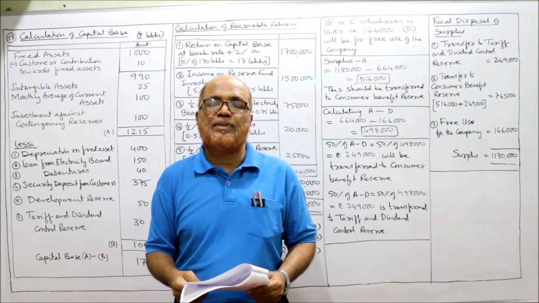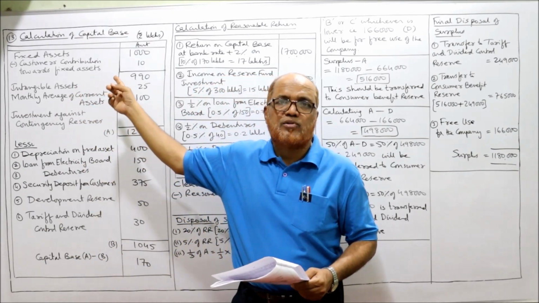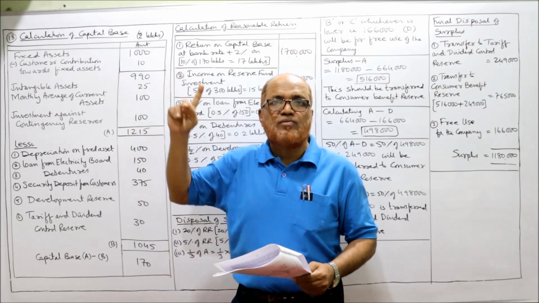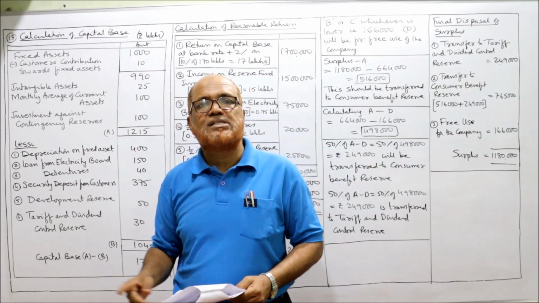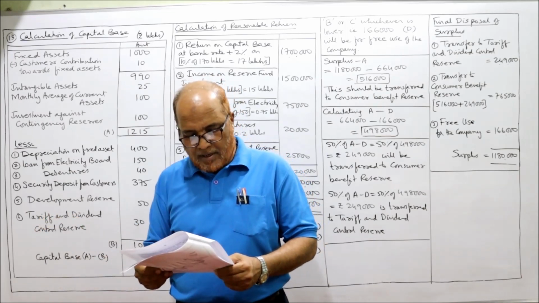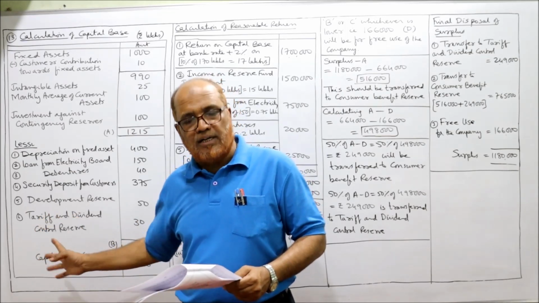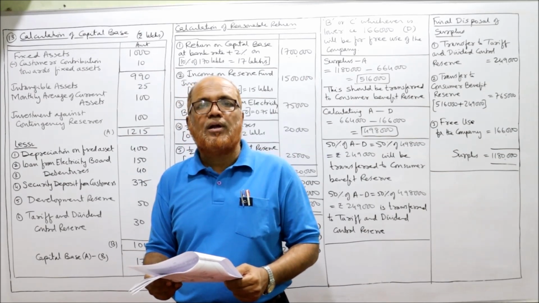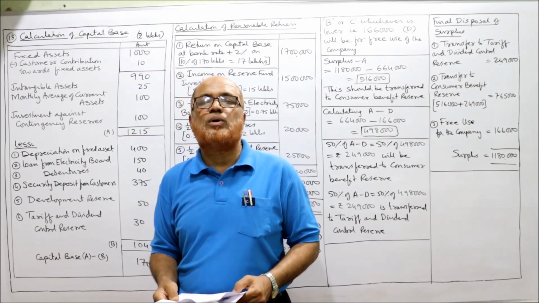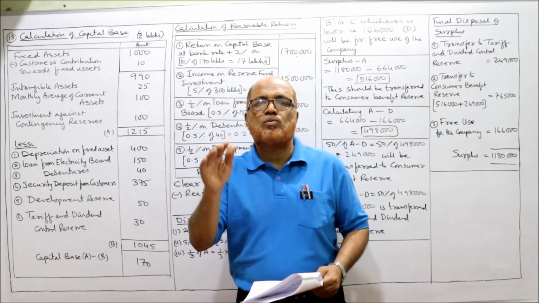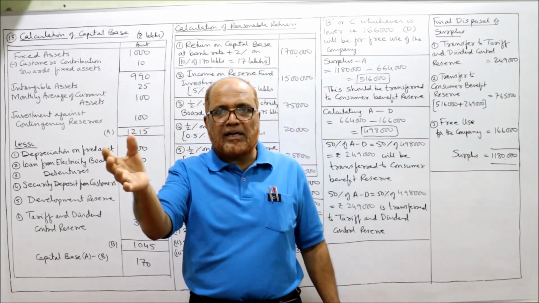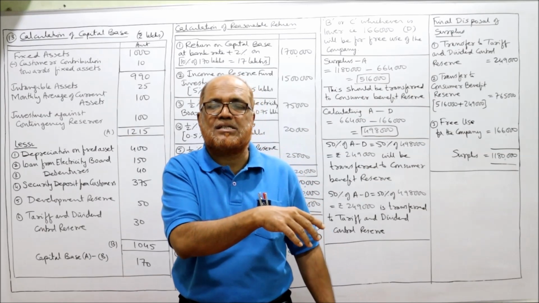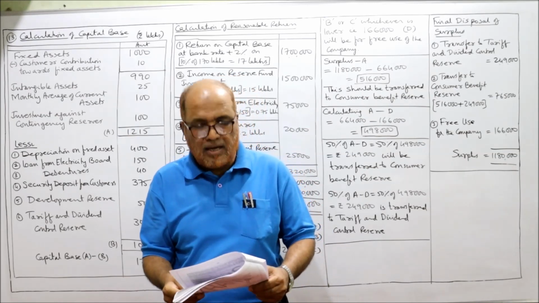Fixed asset will be taken as the first item in addition items. In addition items, first we'll take original cost of fixed asset. Depreciation reserve on fixed assets, deduction item. Consumer deposit, deduction item. Amount contributed by customers towards fixed asset will be deducted from fixed assets. The contribution made by the customers for fixed assets will be deducted from fixed assets.